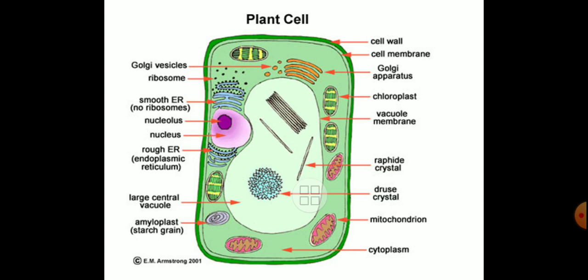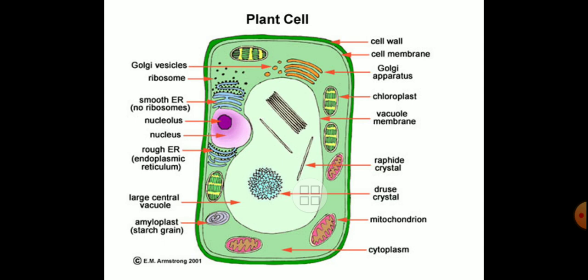So, three things are absent in the animal cell, can you remember? Cell wall is absent in animal cell, vacuole is absent in animal cell, chloroplast is absent in animal cell, isn't it? These are present in the plant cell. The other remaining cell organelles we can find in both plant cell and animal cell. For your information, you have to fix in your mind, first of all, the clear difference between plant cell and animal cell.